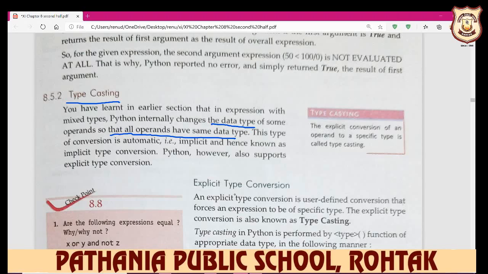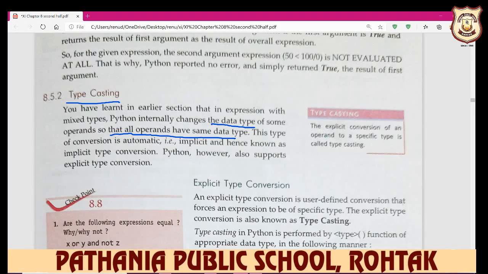For example, you write int 3.5, but integer is the whole number, only 3, so it displays only 3. But when you write float 3.5, the answer is 3.5. If you write float 7 by 2, it gives the answer 3.5.